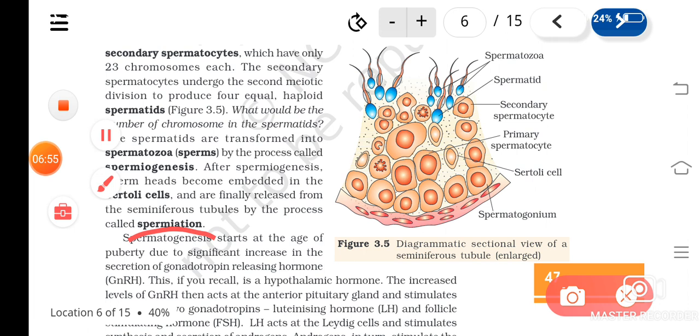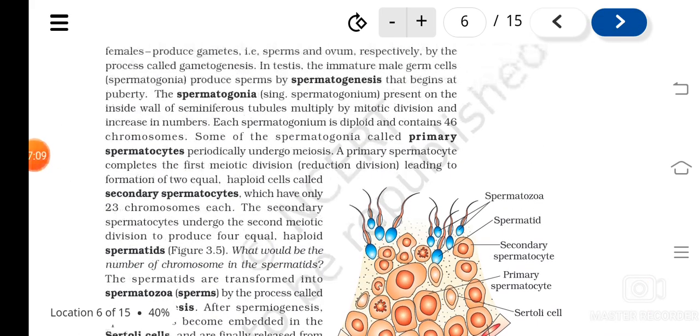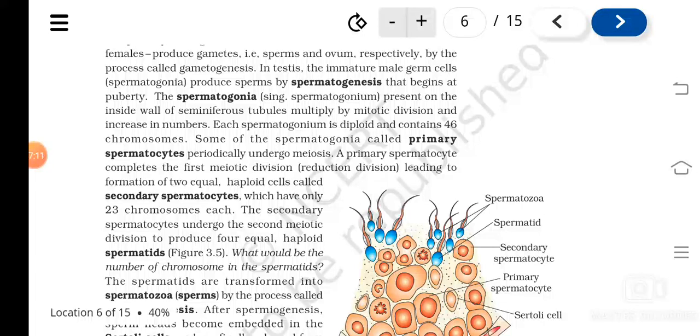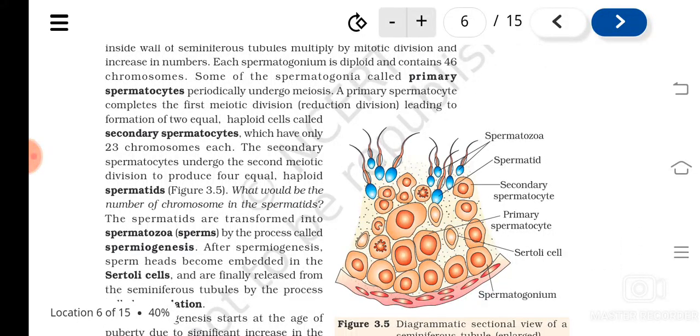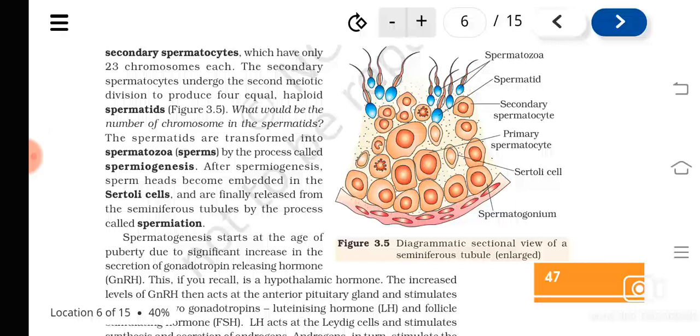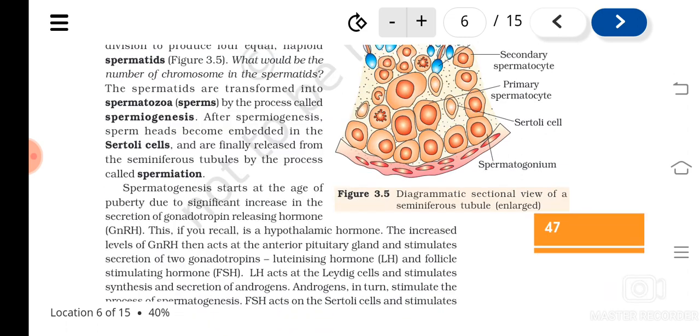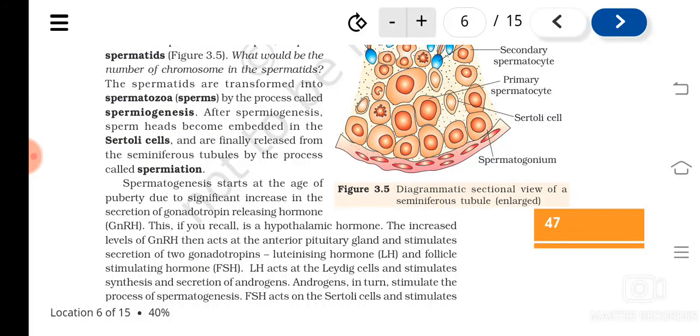Spermiation. Understood? So spermiation means what? The release of matured sperm from the Sertoli cells. So spermatogenesis includes what? It includes spermiogenesis and spermiation. Spermiation means the release of sperms from the Sertoli cells, because after their maturation, they will get attached to the Sertoli cells with their head. Understood? So all this process is clear to you, I think.